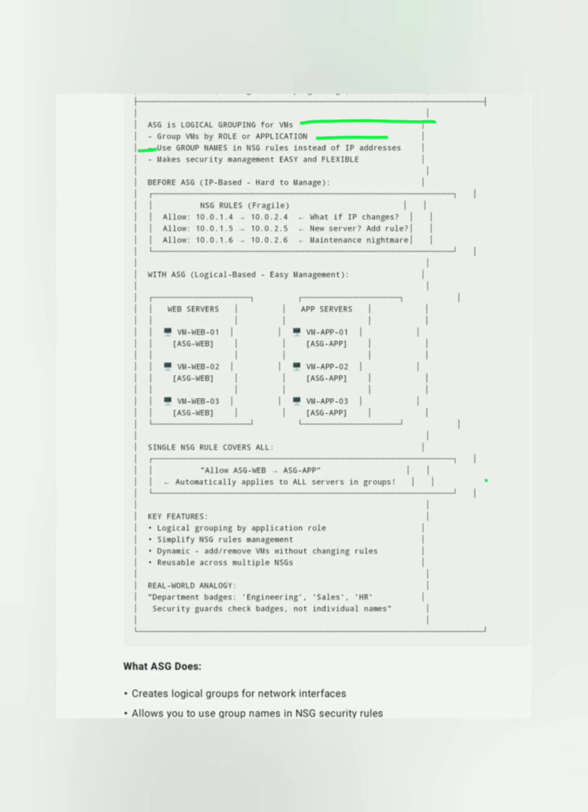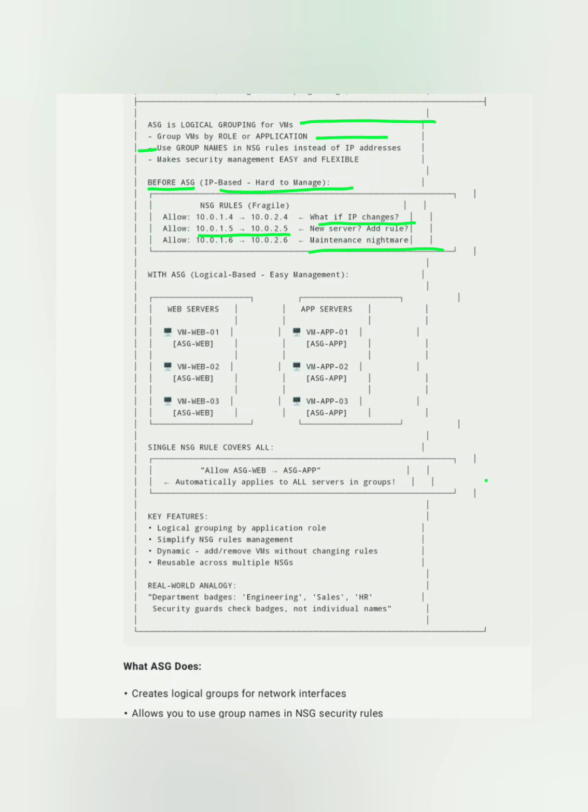So here let's see an example: before ASG, IP-based, and how to manage. Say an allow NSG rule is like allow 10.0.1.4 to 10.0.2.4, and if the IP address gets changed, then we need another rule, and something like that, and the number of occurrences increases. It's like a maintenance nightmare.